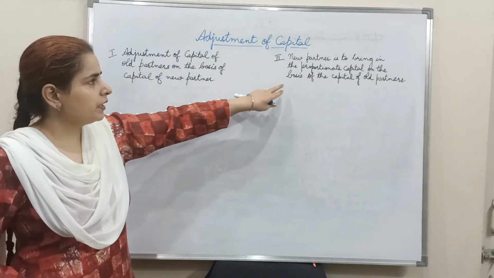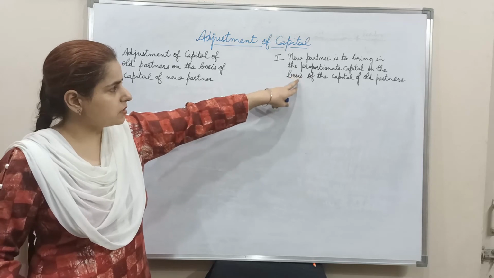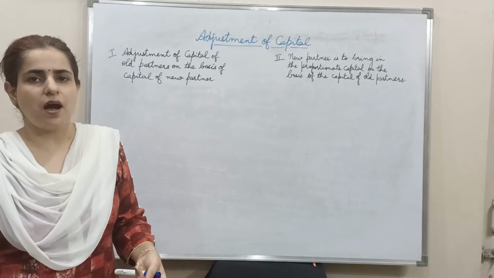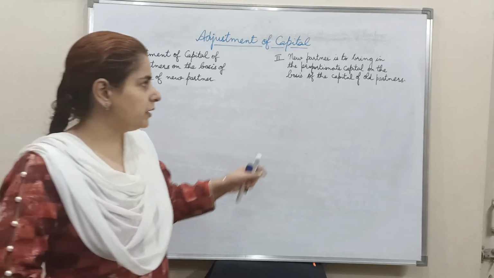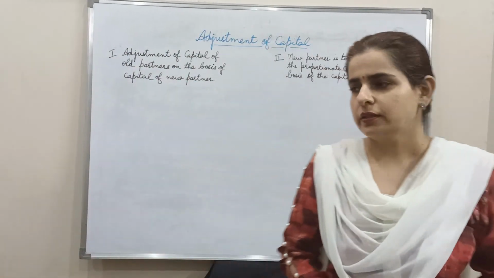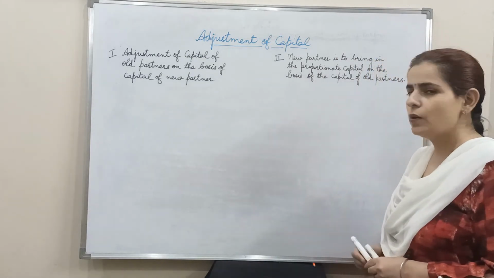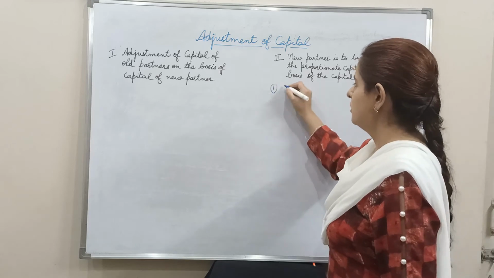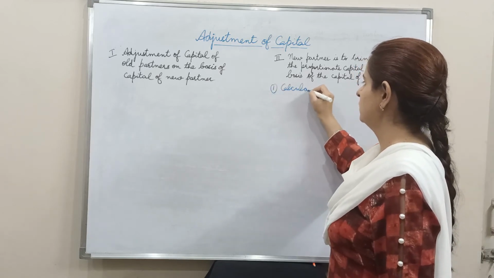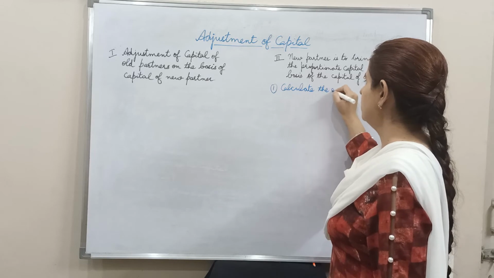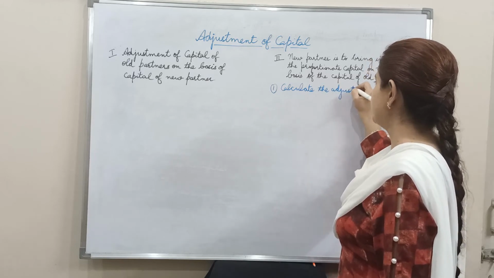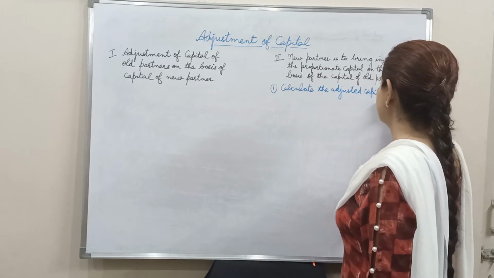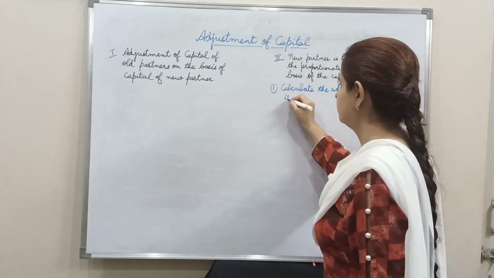Here the capital of the old partners is taken as a base, and the new partner is asked to bring in the capital which is proportionate to the capitals of the old partners. So how is it done? Let's see. First, calculate the adjusted capital of the old partners, as it is to be taken as base. So first of all, we are to calculate the adjusted capital of the old partners.